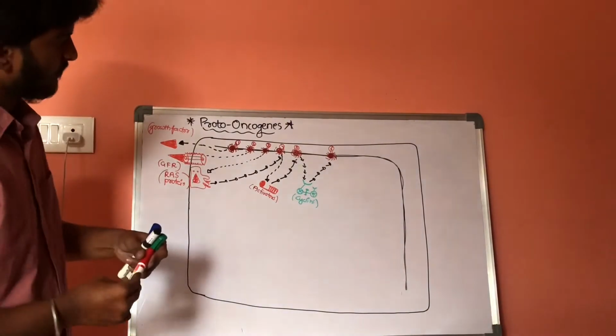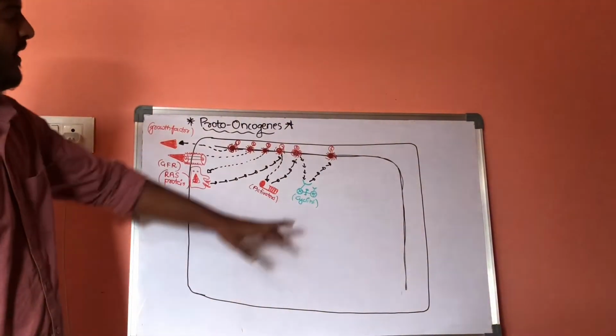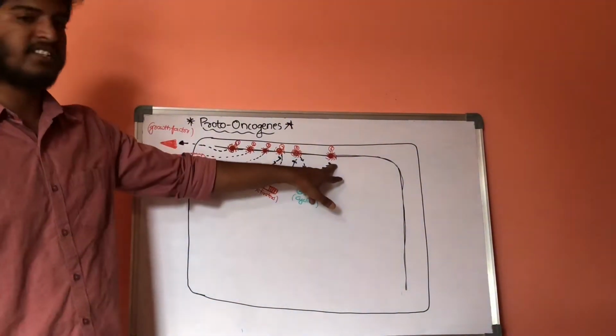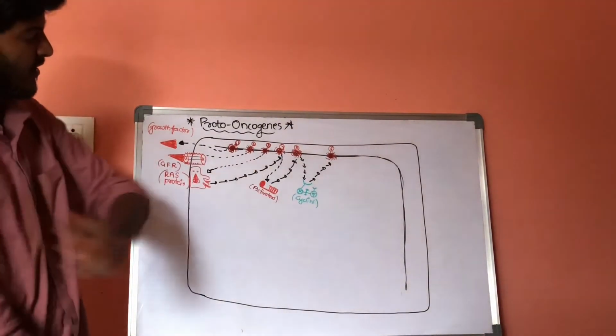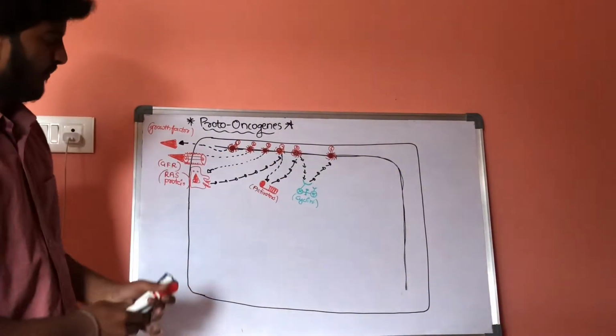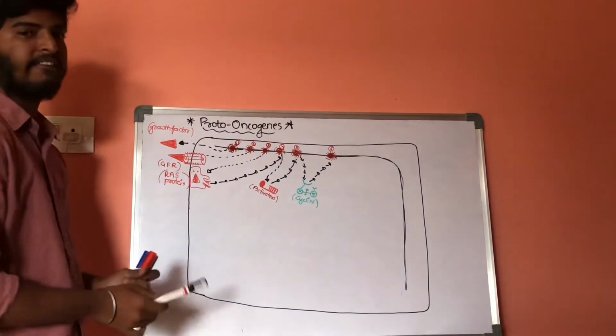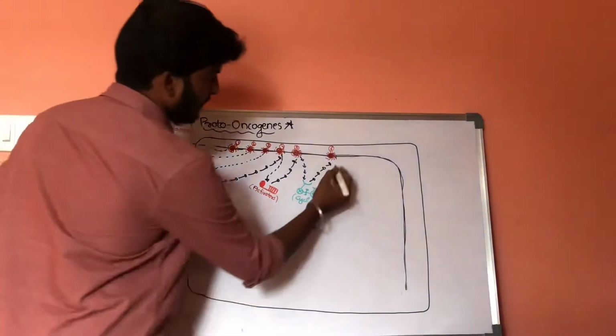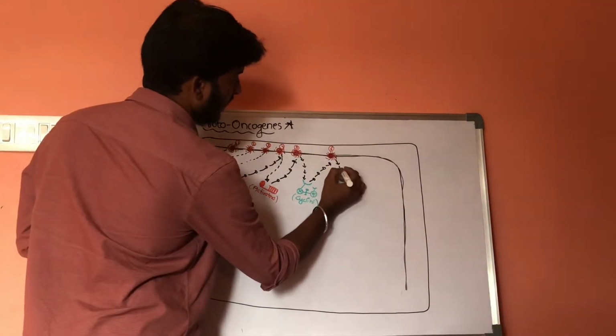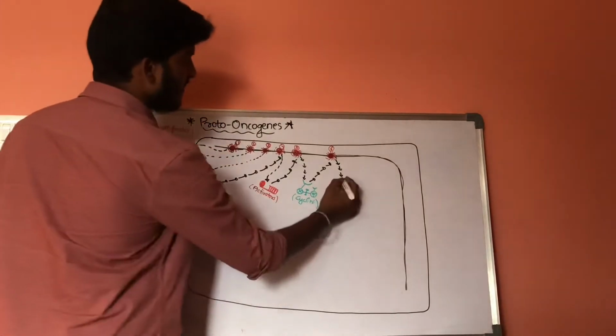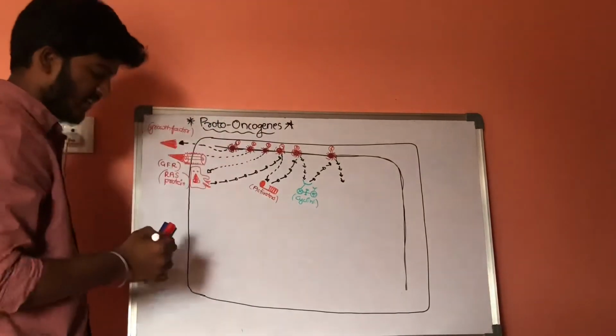Now, whenever cyclins activate the sixth set of genes, this sixth set of genes will activate a special enzyme.